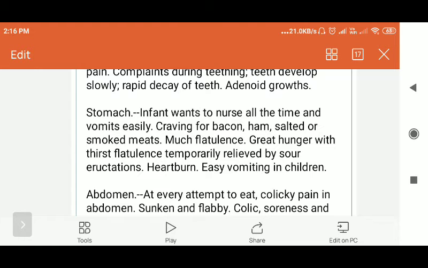Now, if you are talking about salted or smoked meat, you can think about tandoori chicken and all. Okay, but in our country, bacon and ham are not really used as food.